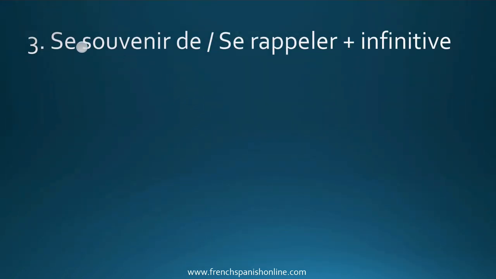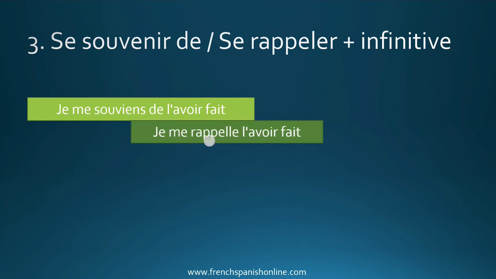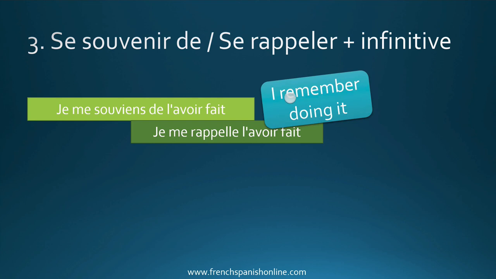Now we're going to see se souvenir de or se rappeler followed with a verb, the infinitive form of a verb. Je me souviens de l'avoir fait. With the verb se rappeler, we will have je me rappelle l'avoir fait, no preposition, and the meaning is I remember doing it. But because it's a past, actually we use the past tense here. As you can see, we have the auxiliary verb followed with the past participle. Je me souviens de l'avoir fait, je me rappelle l'avoir fait.